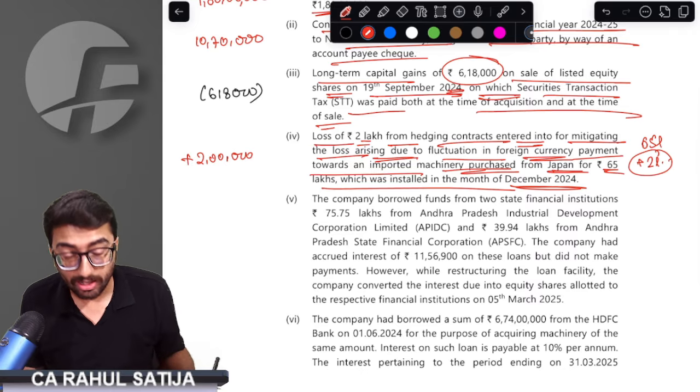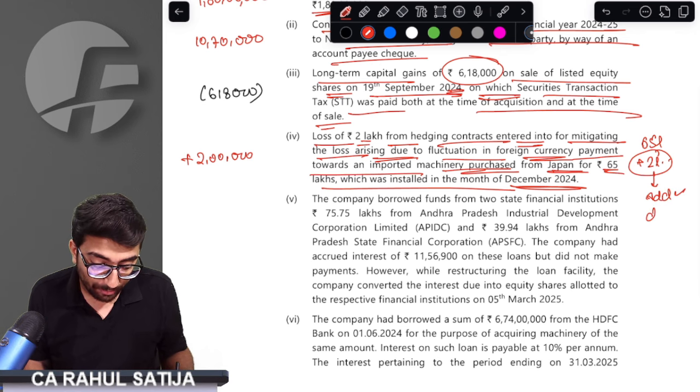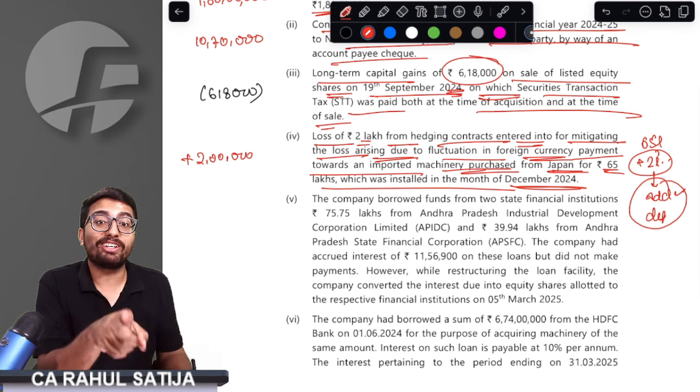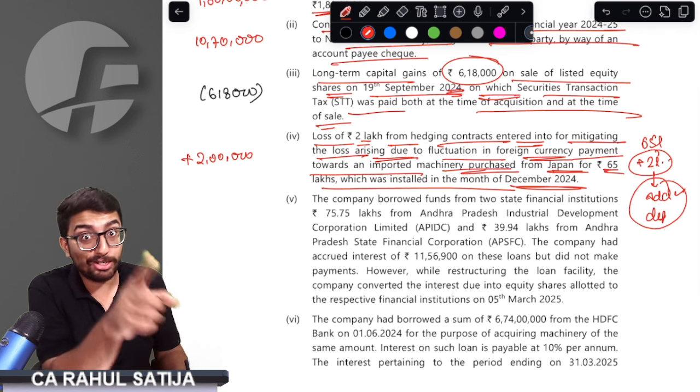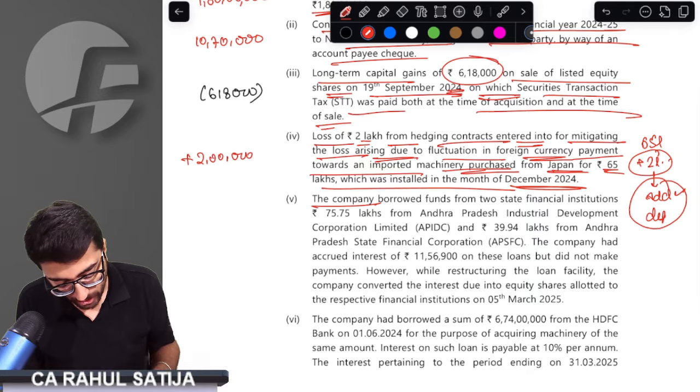An important point, on this 2 lakh you will be getting additional depreciation also. You will be getting depreciation also. On this 2 lakh you have to consider depreciation, and you have to consider additional depreciation also. That we'll do when we are required to calculate the depreciation.